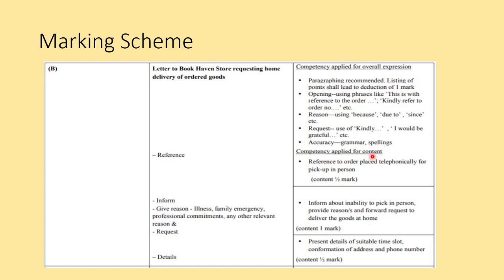So what should be there in content? Reference to the order placed telephonically, we've already done. If this reference is there, you will get half mark. Then you have to inform and give reason. The reason can be illness, family emergency, some professional commitment, or any other relevant reason. My relevant reason is that I met with an accident. Then you have to make the request. If all these things are there, again you will get 1 mark.